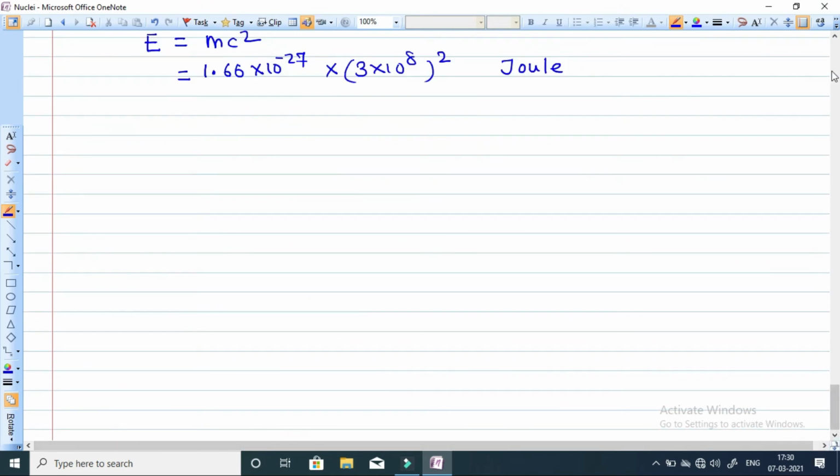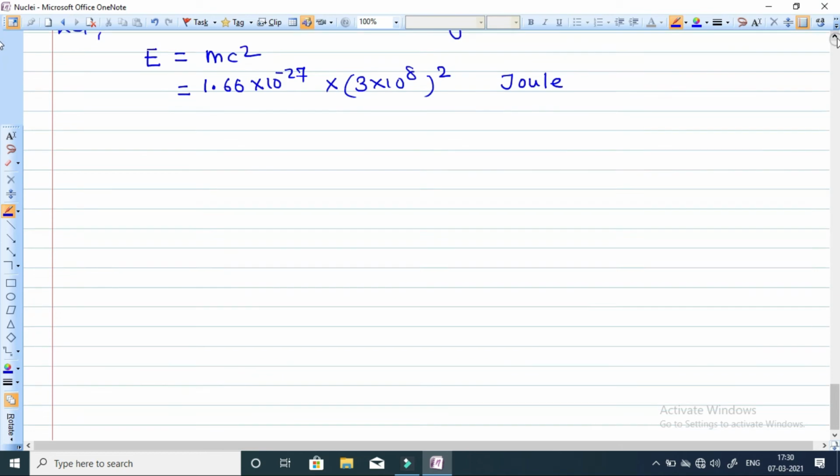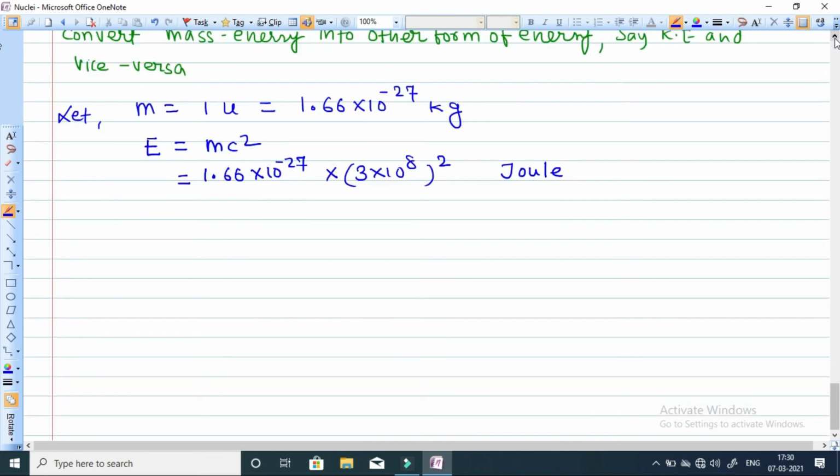But basically we use electron volt as the unit of energy in modern physics. Everywhere we will take the unit of energy as electron volt. So we can convert this energy into electron volt just by dividing with 1.6 into 10 to the power minus 19. E is equal to 1.66 into 10 to the power minus 27 into 3 square, 9, into 10 to the power 8 square, which is 10 to the power 16, in joule.